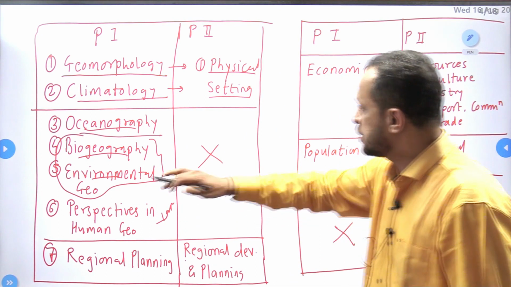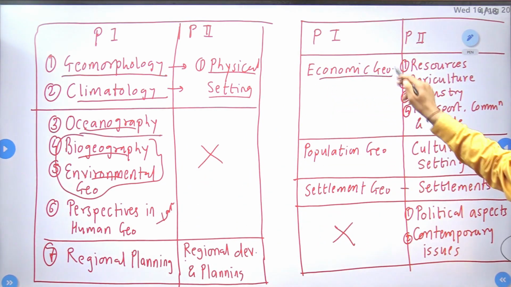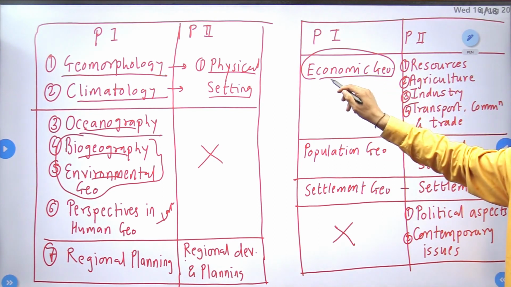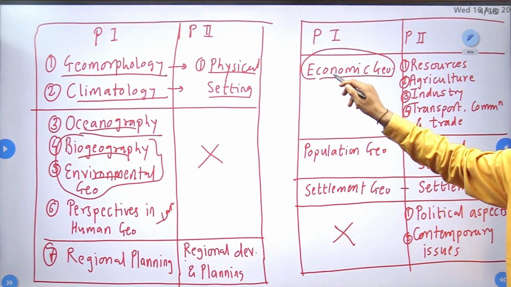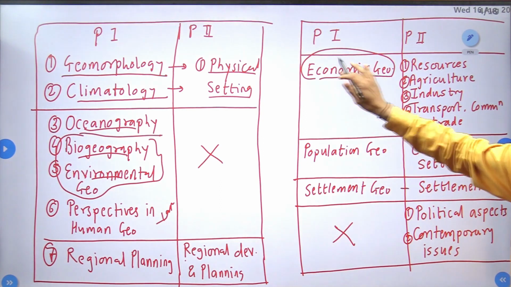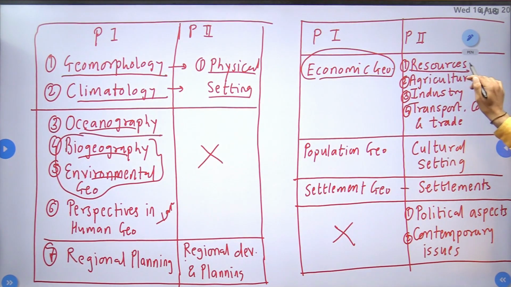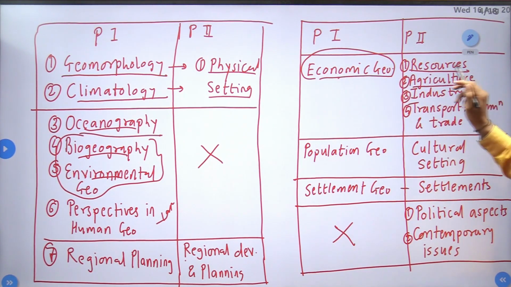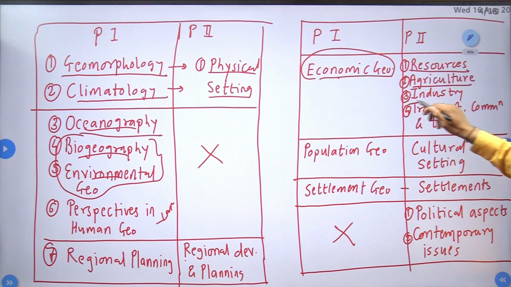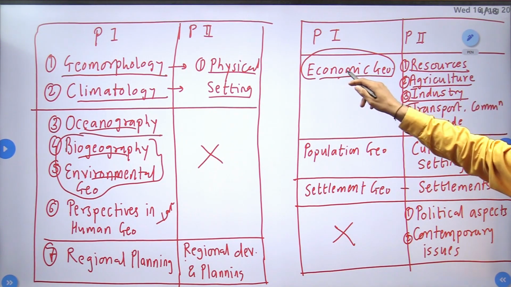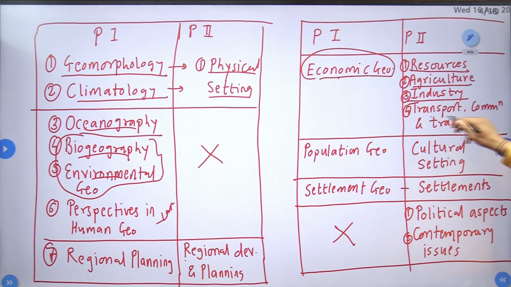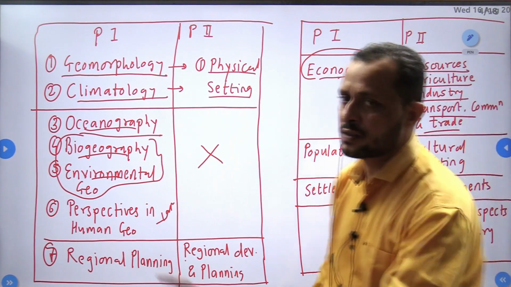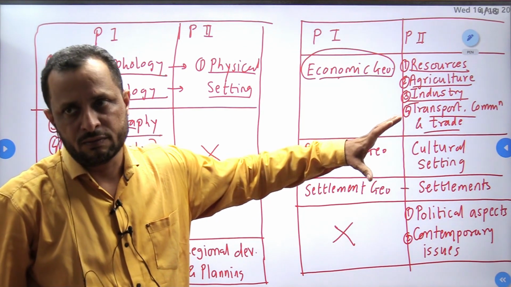Okay. Then we switch to economic geography. Paper 1 economic geography will be covered. When we study resources from the world, immediately we will study resources from India. We study agriculture for the world, then we cover it for India. We study industry for the world, we cover it for India. We study transport, communication, trade for the world, we cover it for India. So this is how we will cover these 5 sections in one phase.